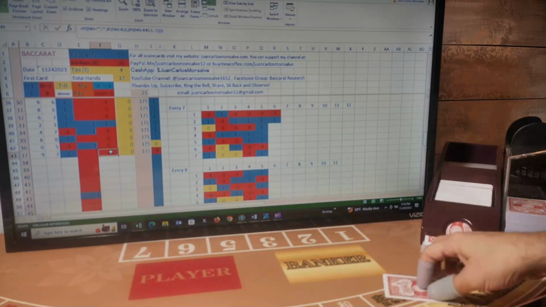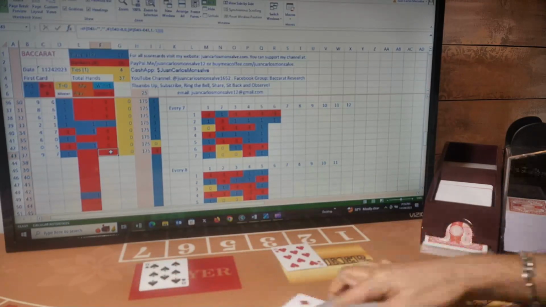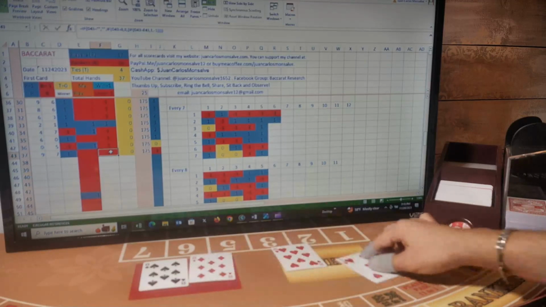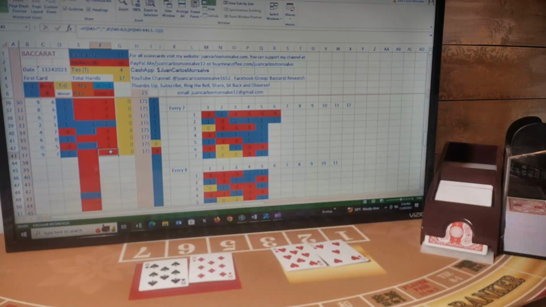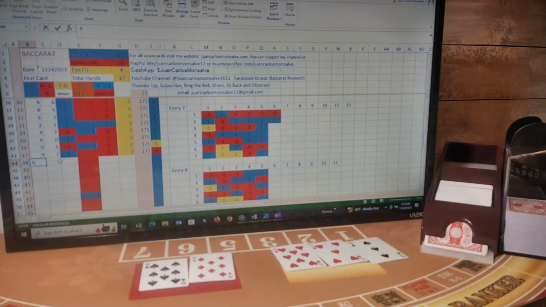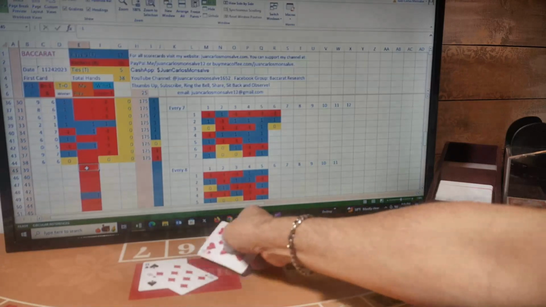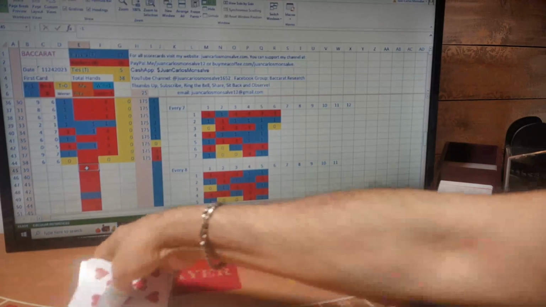My next hand, first card player, banker, player, banker. Player has a 6 and it stands. Banker has 3 and gets a third card. The third card is a 3, so for a total of 6. So 6-6. This is a tie hand. I was betting banker. So my next bet is also a banker, so I don't need to move the money. The money will remain in the same place.